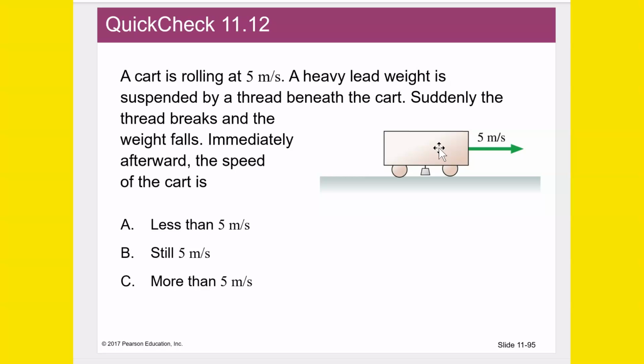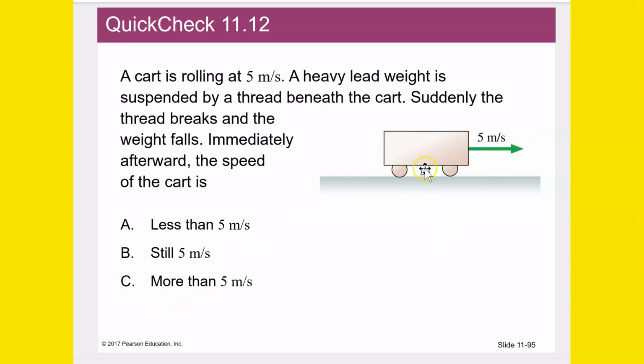You might want to pause it to think about it. You might be tempted to say, well, this thing has a momentum that needs to be conserved. So if it loses mass, then it needs to gain velocity in order to conserve its momentum. That might be so, you might want to say C.